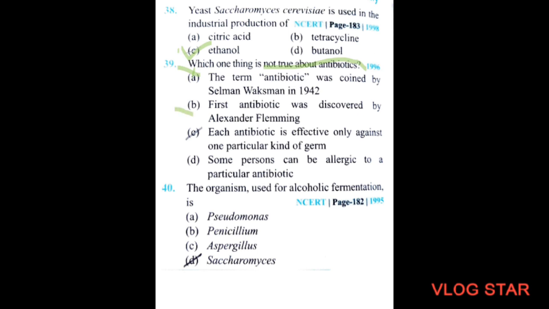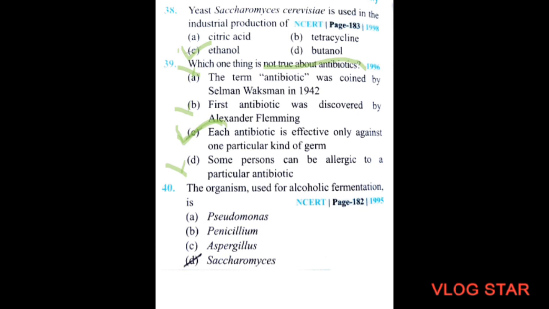This is also no. Each antibiotic is effective only against one particular kind of germ. This is correct, but read the next. Some person can be allergic to a particular antibiotic. No. So the correct option will be option C, that is, each antibiotic is effective only against one particular kind of germ.